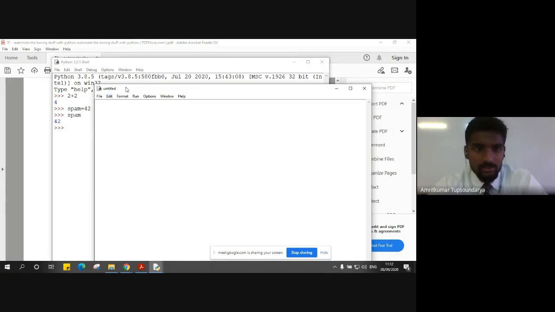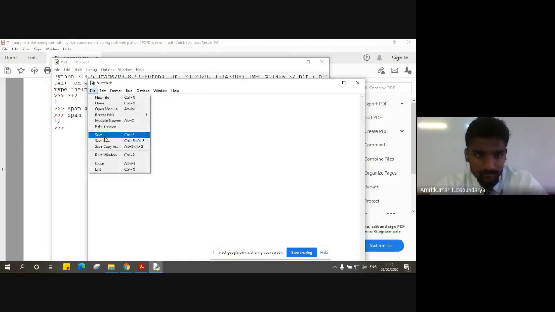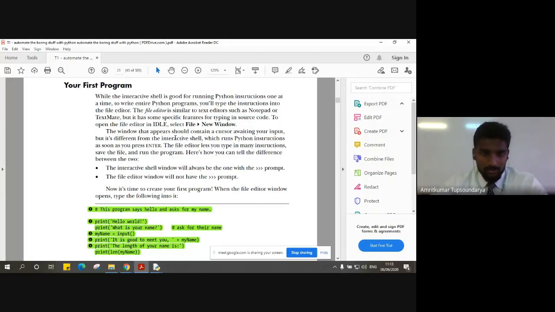This is the place where we will be writing all the code, the program that we want to execute. Once we save it, we come back to the interactive shell, execute that file, and then we'll see what happens. Moving on to today's program, the same thing is mentioned by the author here: the file editor is similar to any notepad, for example TextMate.